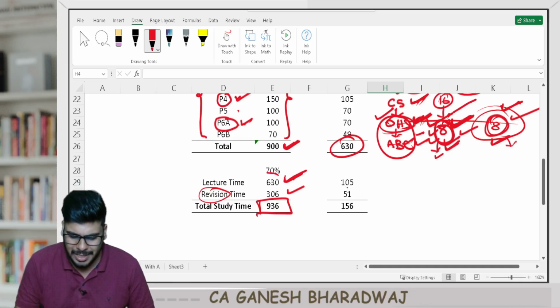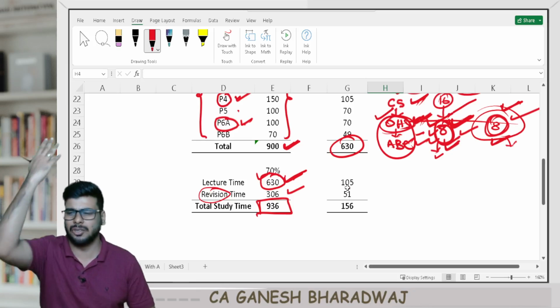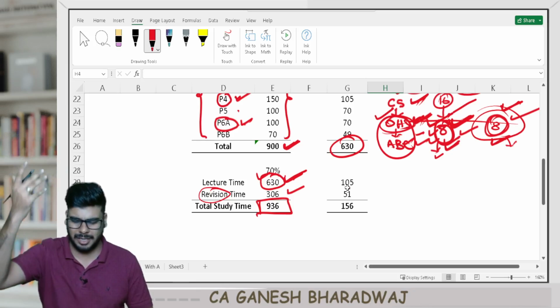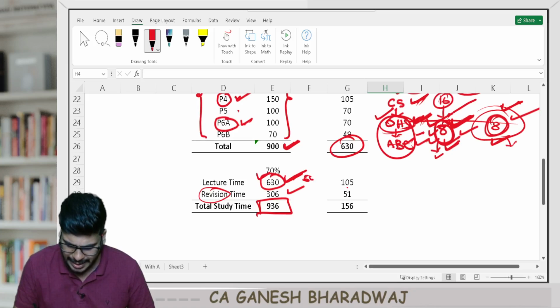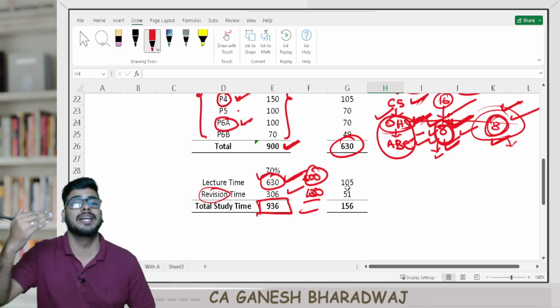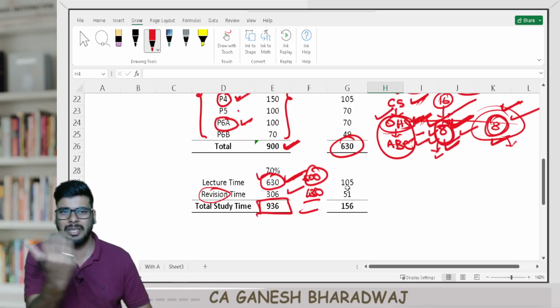Now, based on the time, even the 630 hours is too much. I don't think it will even take this many hours. Ideally, in my opinion, it takes somewhere about 500 hours. You still have about 430 hours. So sit and revise whatever you've studied just to cover the important aspects.